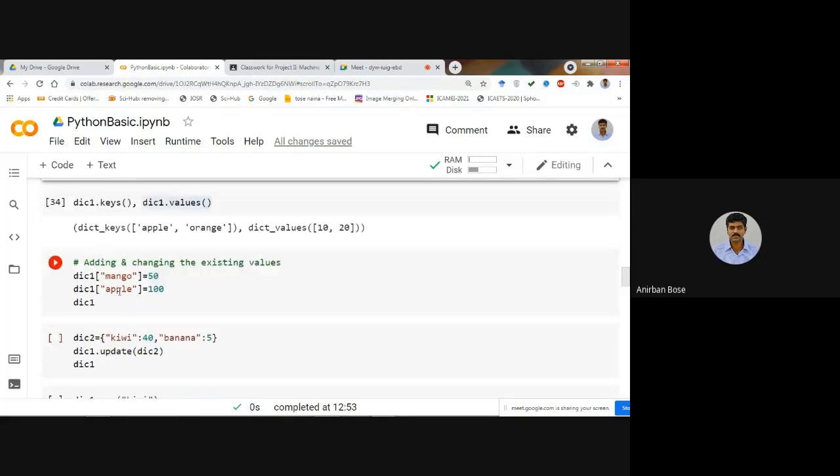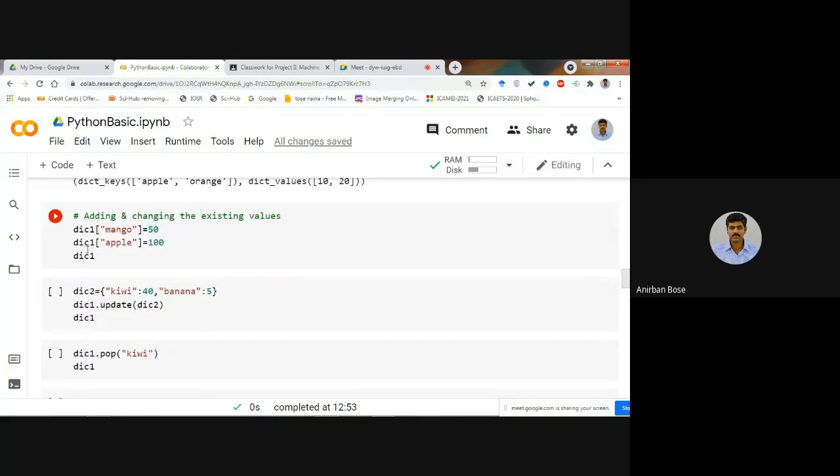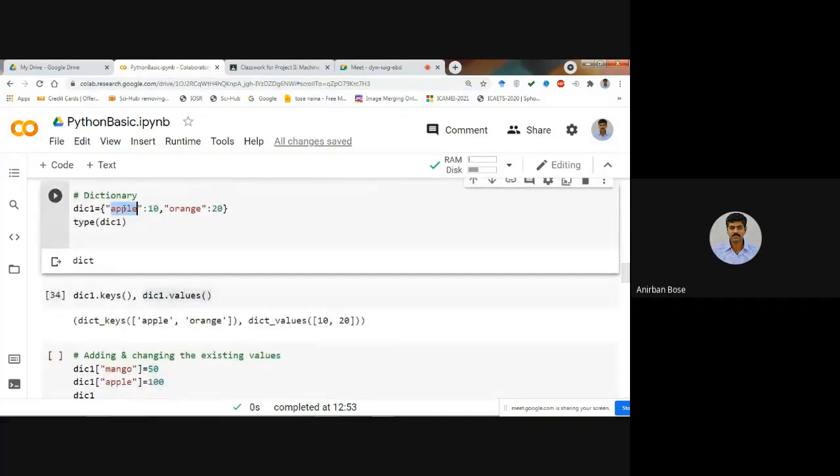Similarly, suppose you want to replace a key value pair. You want to replace apple, so that the value of apple will not be 10, it will be 100. In that case, you just write dictionary 1 apple, and instead of 10, you put 100. Then in dictionary 1, you will find that apple is now 100, orange 20 will be there as it was, and the new one will be added, that is mango 50.